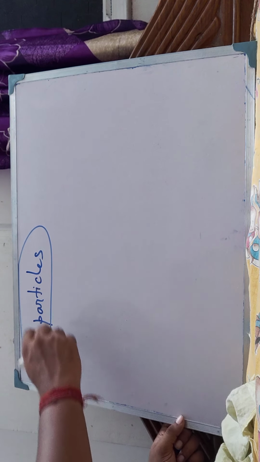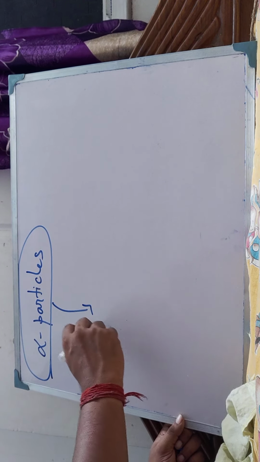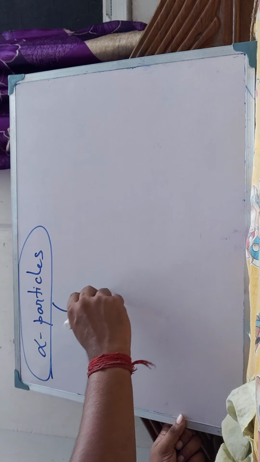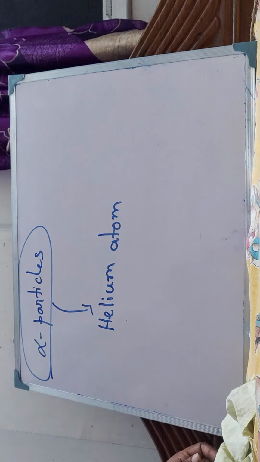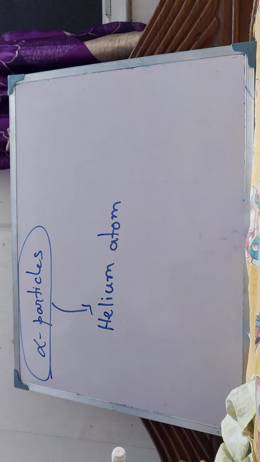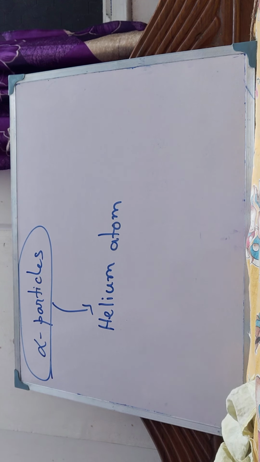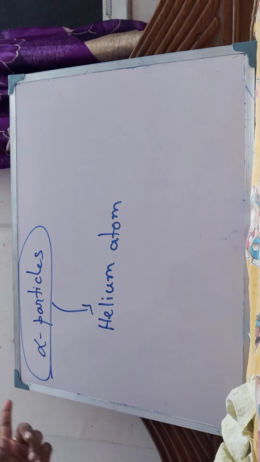The mass of an alpha particle is the same as a helium atom.